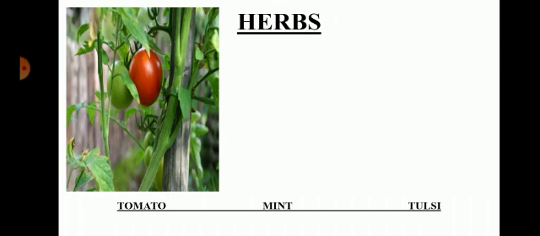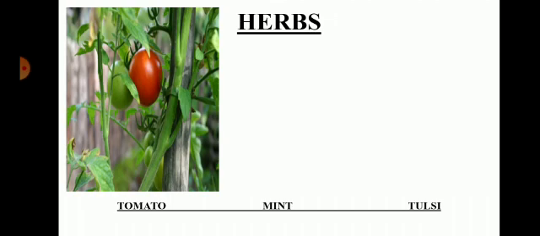Look at the table 7.1, categories of plants. First, take tomato. The tomato height is short. The stem is green in color and tender. Tender means very light. In the third column, there are no branches at the base of the stem or higher up on the stem. So the category of the plant is herb.